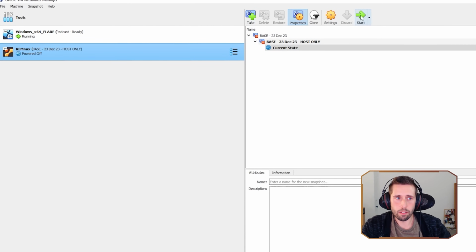Remnux is a really awesome malware analysis Linux VM with a ton of tools on it. But what we're going to be using it for is a gateway for our Windows system to basically tell any processes that try to communicate with the internet, yeah, we're the internet. So we're going to start up Remnux.